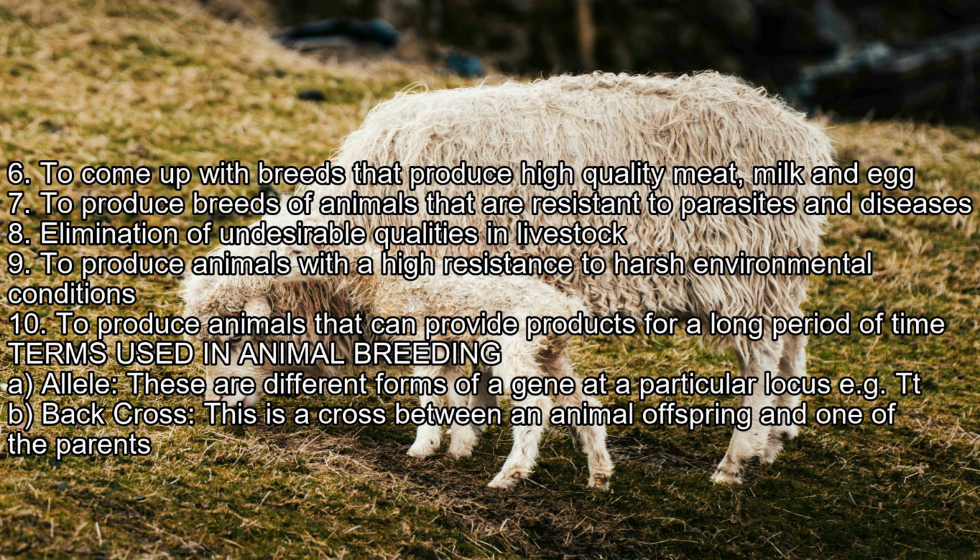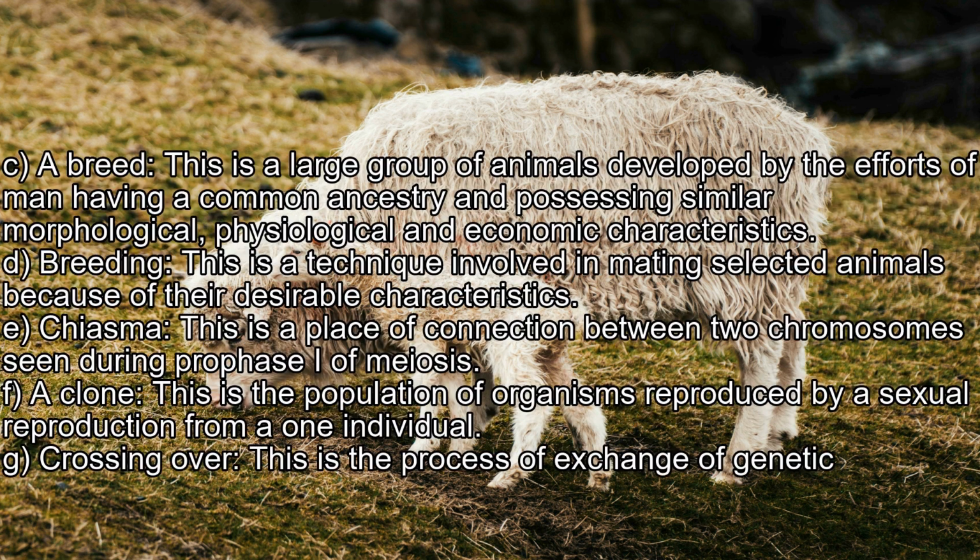Terms used in animal breeding. A. Allele: these are different forms of a gene at a particular locus, e.g. TT. B. Backcross: this is a cross between an animal's offspring and one of the parents. C. A breed: this is a large group of animals developed by the efforts of man, having a common ancestry and possessing similar morphological, physiological, and economic characteristics. D. Breeding: this is a technique involved in mating selected animals because of their desirable characteristics.